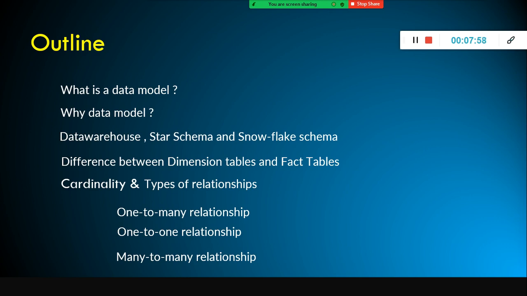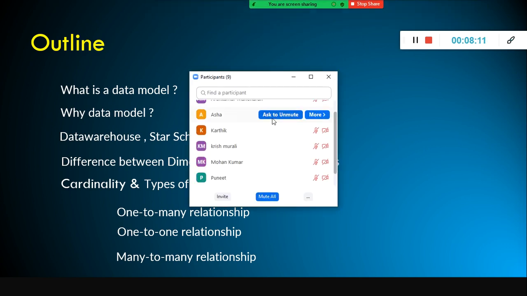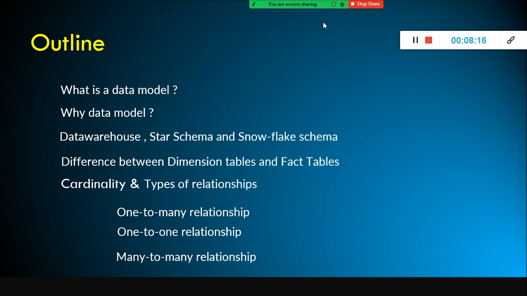A data warehouse is to store the historical data, and we store the historical data on a subject area basis. Subject area basis we store data: financial data, and we store it separately, and also we store the sales data and returns related data, fulfillment data. We separate them. We use a schema. Fine. So now you understood what a data warehouse is. It is subject oriented, time variant, non-volatile. We don't make frequent changes on the data warehouse, and also we store the historical data.